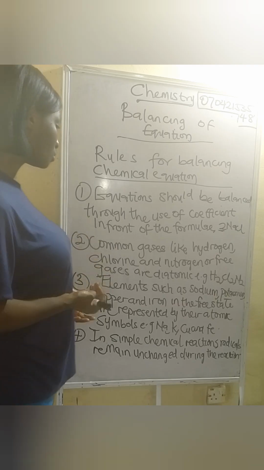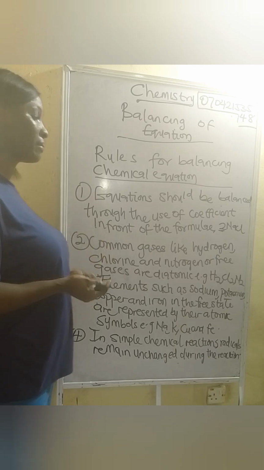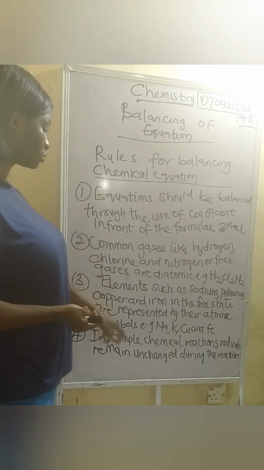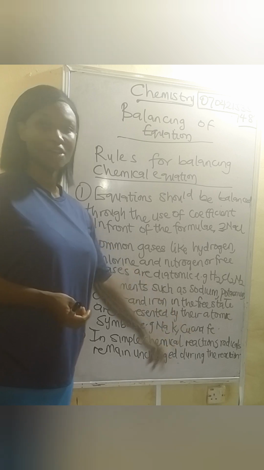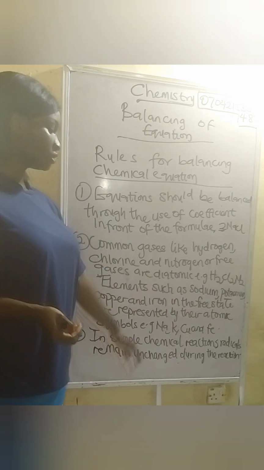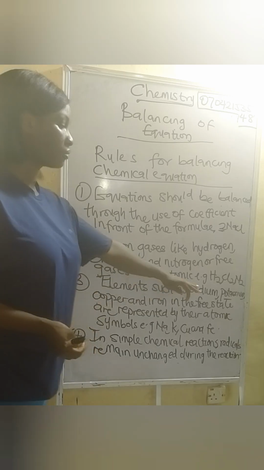Alright, sodium, potassium, copper, and iron in the free state are represented by their atomic symbols. Now, what is sodium? Na. Potassium is K, copper is Cu, and iron is what? Fe. Alright, so these are the atomic symbols of these particular elements.